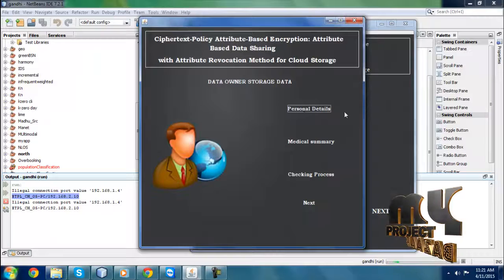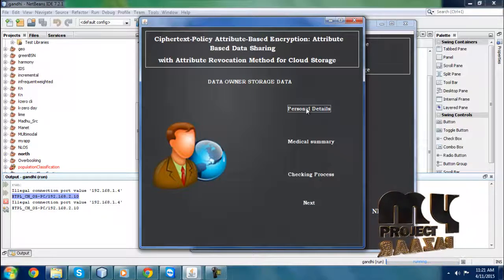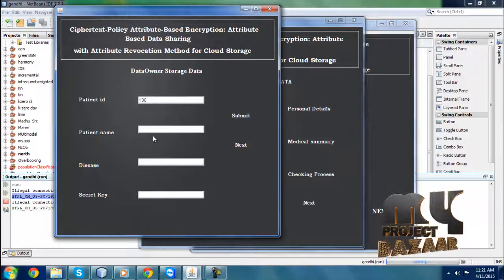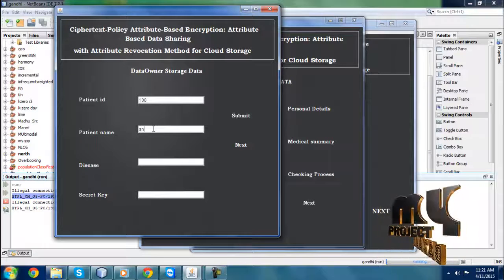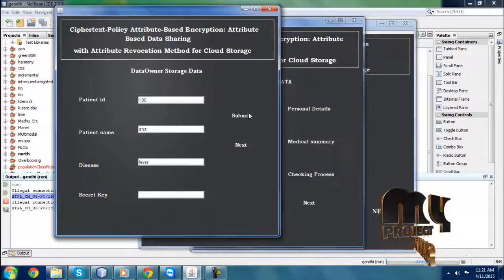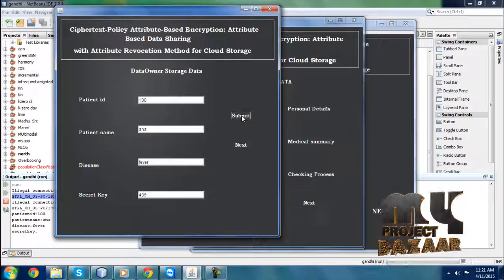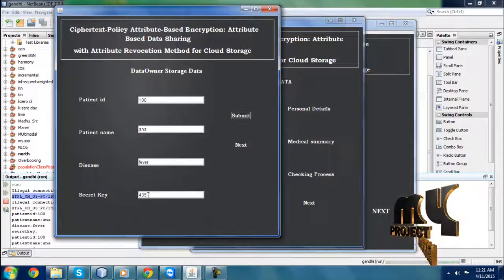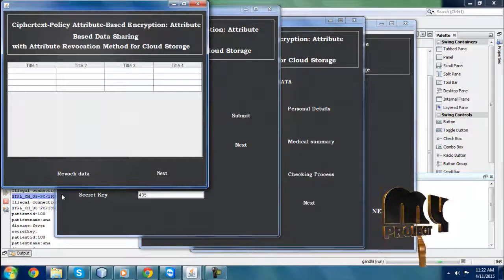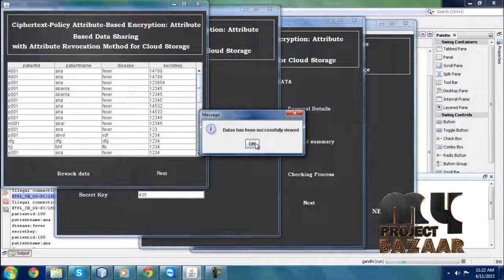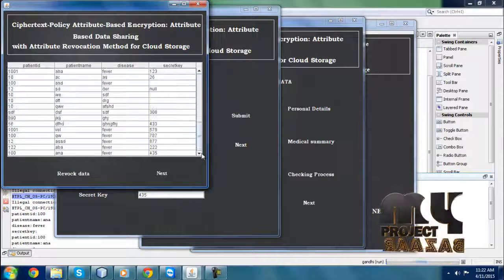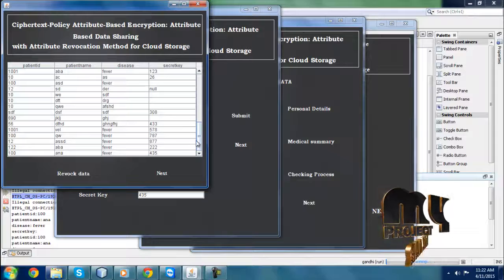Here we have personal details, medical summary, and checking process. I'm clicking personal details. Here I'm going to enter the patient's ID and the patient details, fever. Here I am going to submit the button. Here random values are displayed. Then I am clicking the next button. This is the revocation data. The revocation data is displayed here, and I am clicking next.